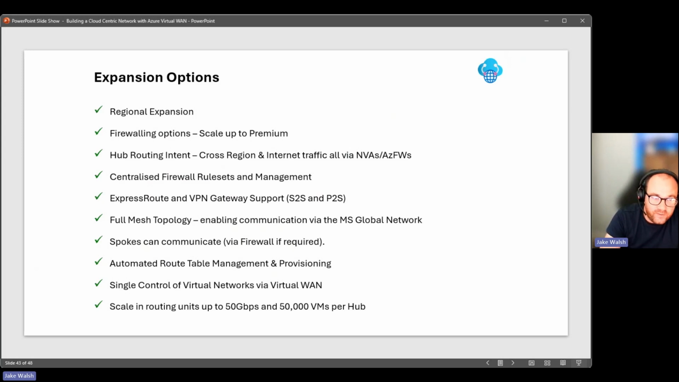We get automated route table management and provisioning. So when we expand out to other regions, those route tables and routes are built out for us. Single control of virtual networks via virtual WAN, so it becomes all part of this topology. And those routing units I talked about in the hub, we can scale up to 50 gig a second and 50,000 VMs per hub. So certainly plenty of room for expansion and lots of capacity.